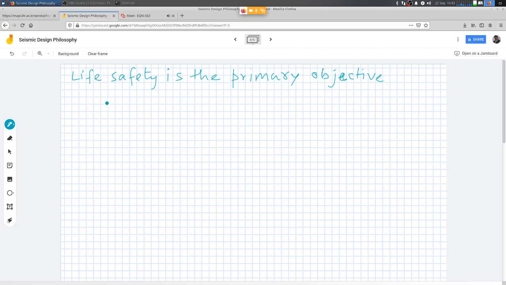So how do we achieve this life safety? Obviously, when I say that I do not design for the elastic level design basis earthquake, then the natural question should arise, how do I design at all?